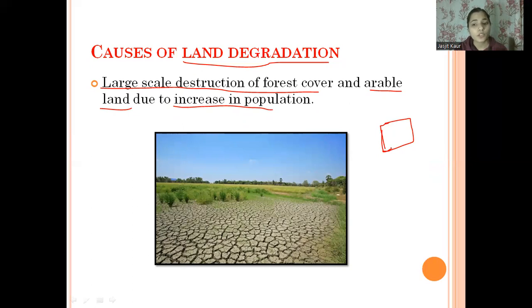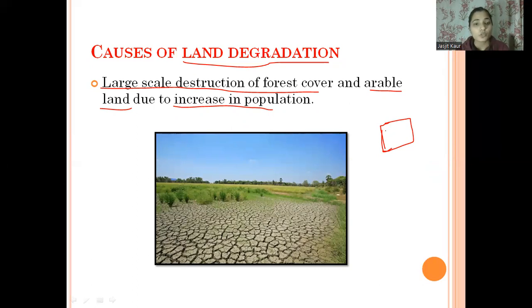So as population is increasing day by day, there is a large destruction of forest cover because people are cutting down or clearing the forest to construct their homes over that particular place. And also the arable land, the land which is very good for agriculture.